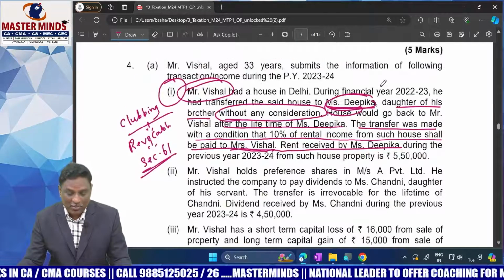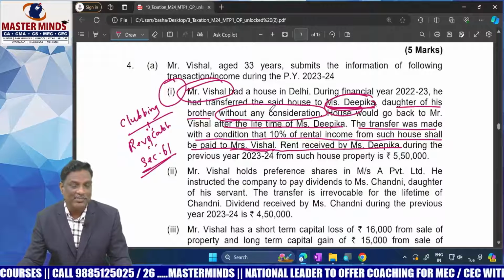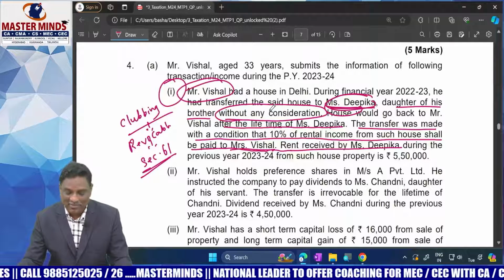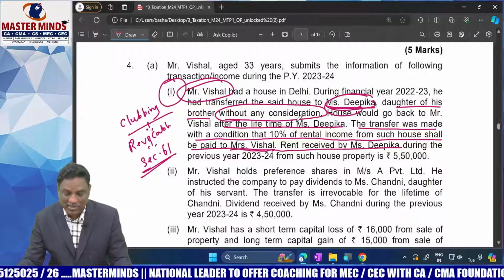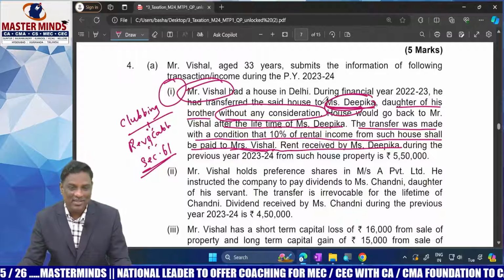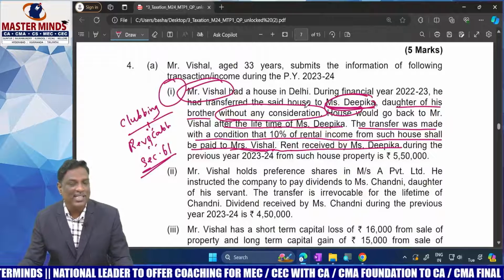Okay, clubbing provision is there, section 61, revocable transfer of asset, because the transfer was made with a condition that 10% of rental income shall be payable to Mr. Vishal. It's a condition. So that's why section 61 gets attracted, clubbing provision gets attracted.